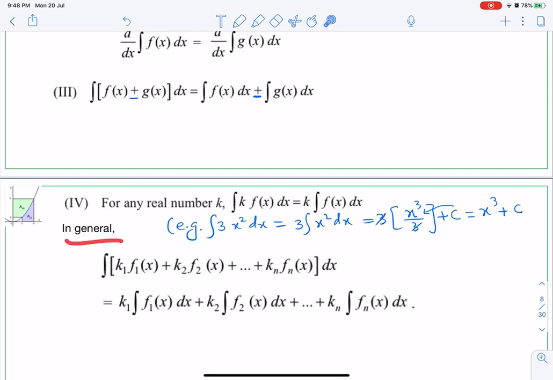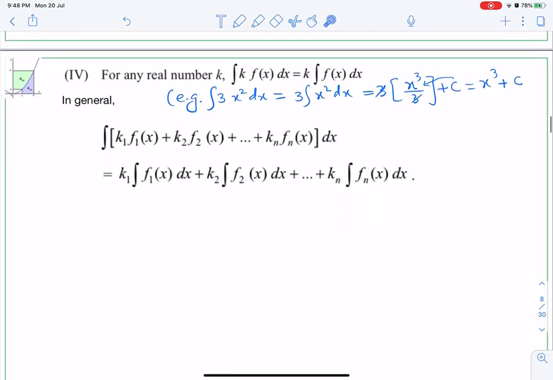So in general, if you have so many expressions together in the integral, k1 f1x plus k2 f2x plus so on, kn fnx dx, then it can be written with separate integrals. So k1 will come out, integral f1x dx, k2 will come out, integral f2x dx, and so on, kn will come out, integral fnx dx. Okay.